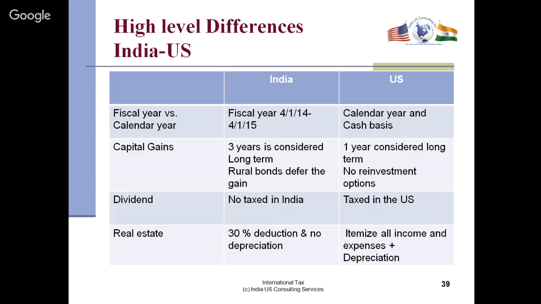Real estate: you get a 30% deduction and no depreciation in India. So they just give you a 30% allowance. They tell you we don't need to know your itemized expenses. In the US, you would file a form called Schedule E, but it has to itemize all the income and expenses. And then you have a depreciation, which is about 40 years because it's foreign real estate. So that's how this would work.